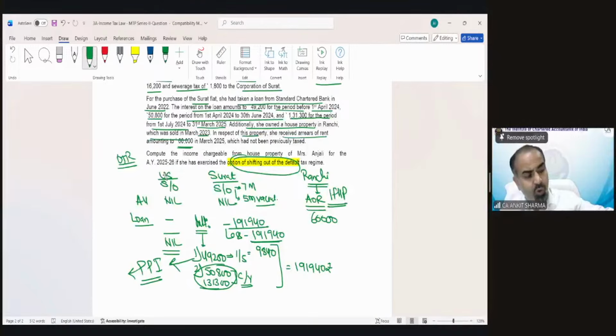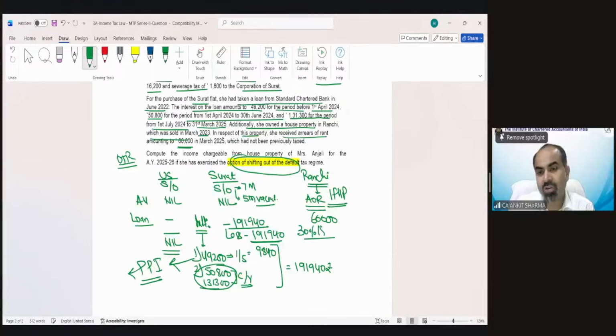But you must have gone through that there is an advantage. There is a deduction which would have been provided if you have received arrear of rent. So how much deduction can you claim in case of recovery of arrear of rent, students? What is the percentage of that deduction we can claim in case of arrear of rent? Who will answer that? We can claim a certain percentage. Yes, Ms. Gulika is correct. 30% we can claim as a deduction.